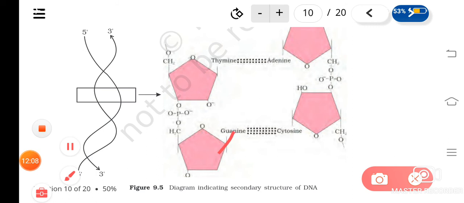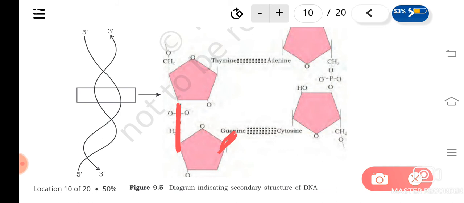Deoxyribose and the nitrogen base is connected by a glycosidic bond, and between these two sugars, they are connected through only phosphate. So the link between phosphate and the sugar is an ester bond. Likewise two bonds are there, so it is known as phosphodiester bond.